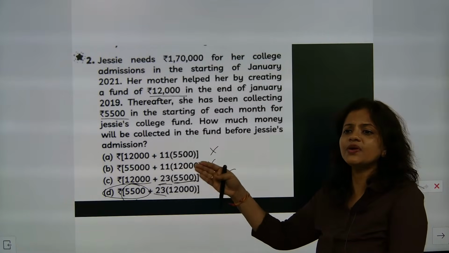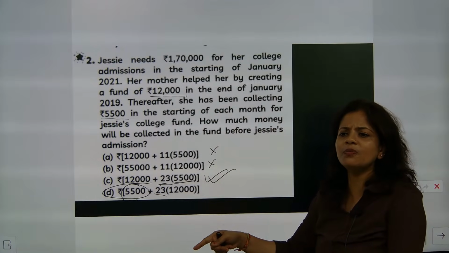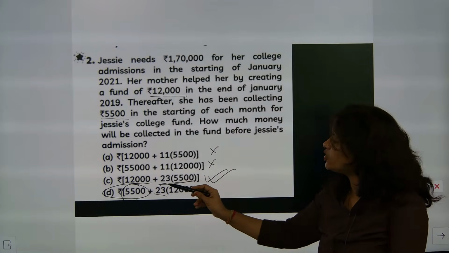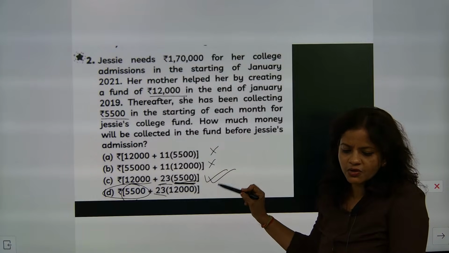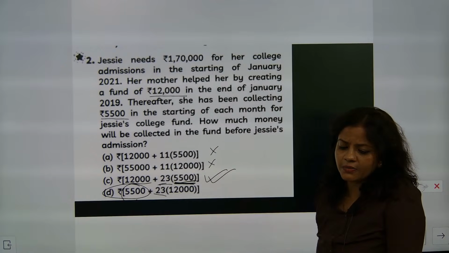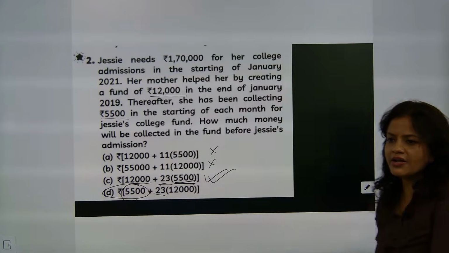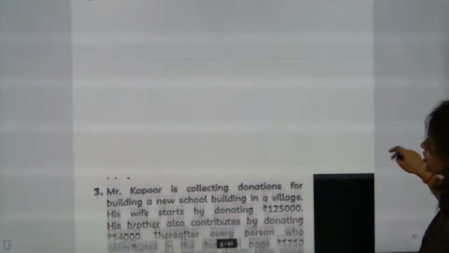And then 2020 has 12 months. So 11 plus 12 will be how much? 23 months. So for 23 months the increment is coming as 5500. Understood or not? So the correct answer will be coming as C. I hope you might have understood. Now we will be going for the next question and your time starts now.